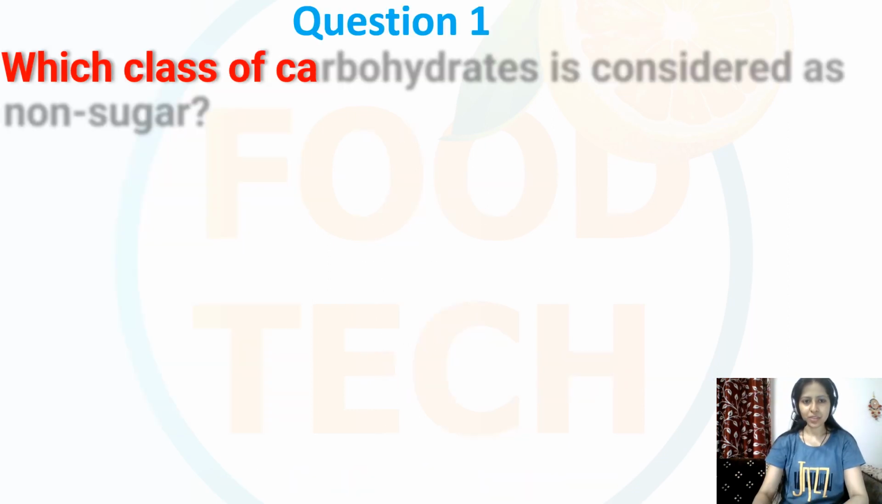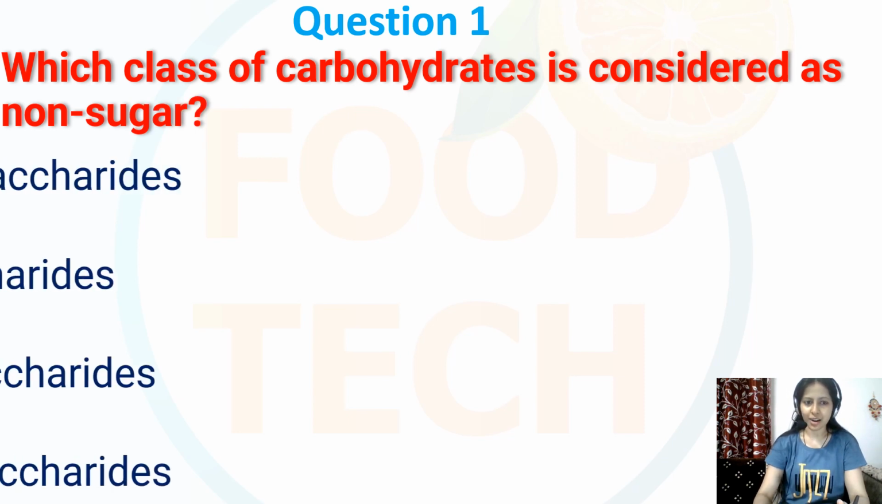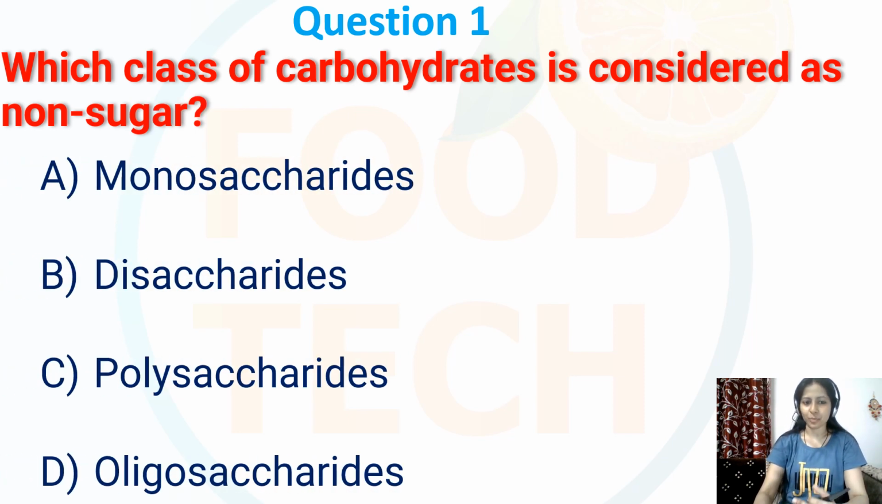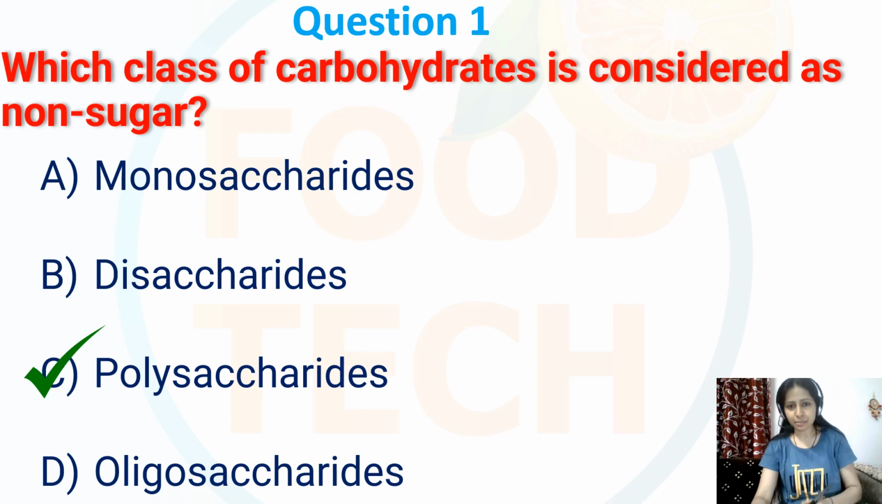Question number 1. Which class of carbohydrate is considered as non-sugars? Options are monosaccharides, disaccharides, polysaccharides or oligosaccharides. The correct option is option number C, that is polysaccharide. Polysaccharides are considered as non-sugar carbohydrates, whereas monosaccharides and disaccharides are the sugars, or we can say simple carbohydrates. These two are the simple carbohydrates.